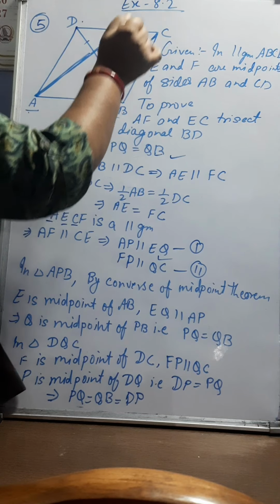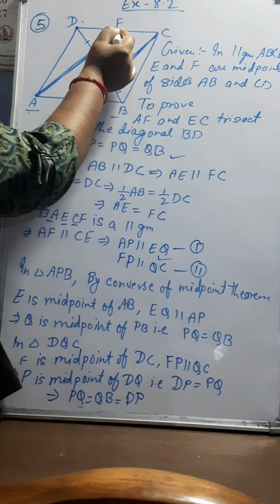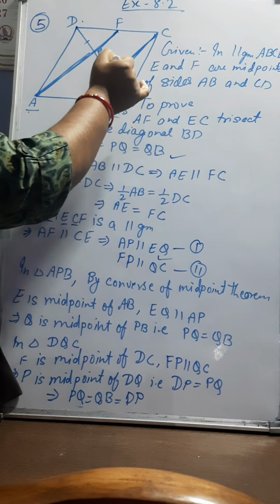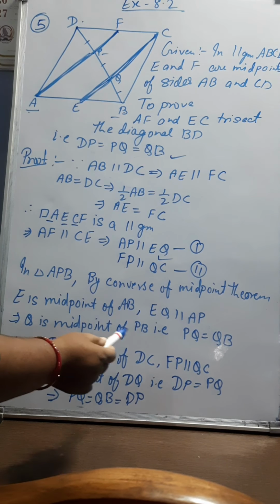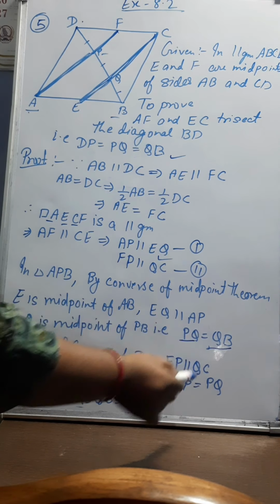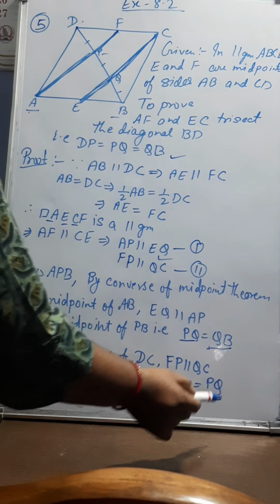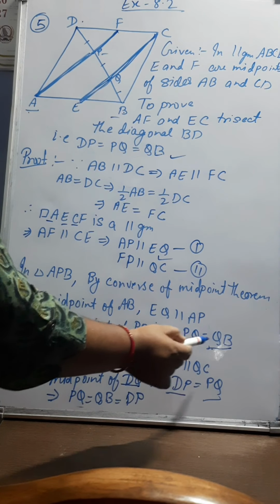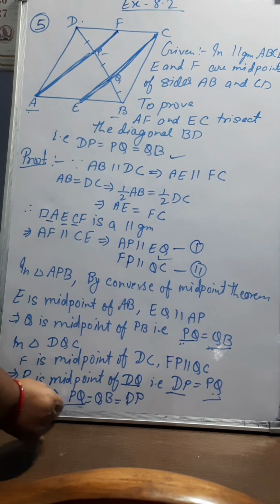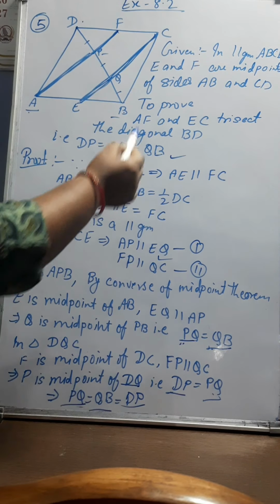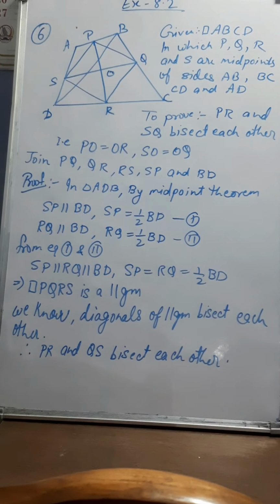Similarly, in triangle DQC, we can write F is the midpoint of DC and the line through F, which is FP, is parallel to CQ. So P is the midpoint of DQ. So here we have proved Q is the midpoint of BP, that is PQ is equal to QB, and here we have proved P is the midpoint of DQ, that is DP is equal to PQ. If you see these two, QB is equal to PQ and DP is equal to PQ. So from these two we can write PQ is equal to QB is equal to DP, or the lines AF and EC are trisecting the diagonal BD.